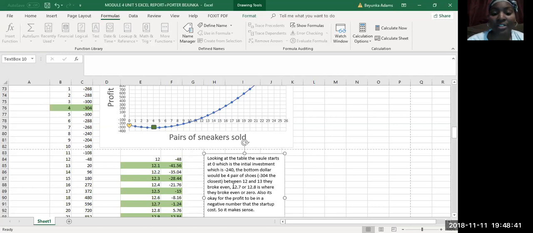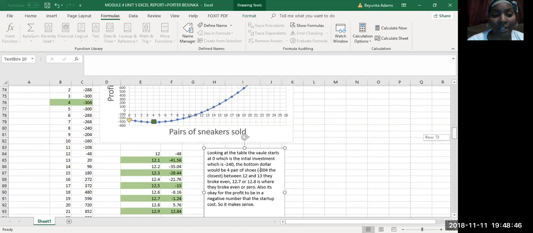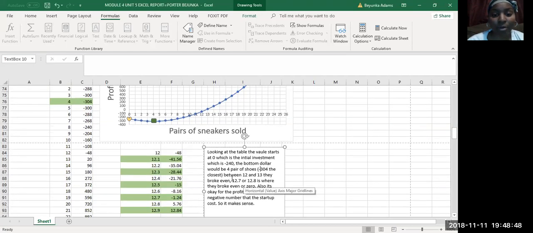Between 12 and 13, they broke even, but I made this chart right here that Miss Benzie advised or showed us to do, which shows where they broke even. 12.7 or 12.8 is where they broke even, or 0.